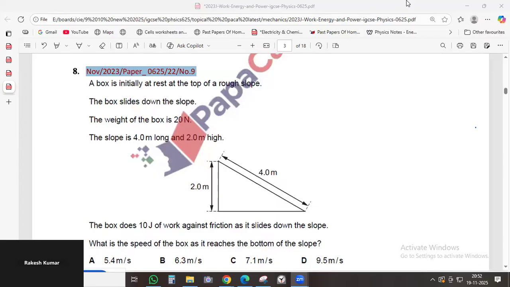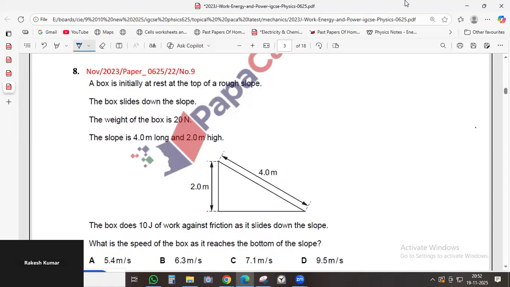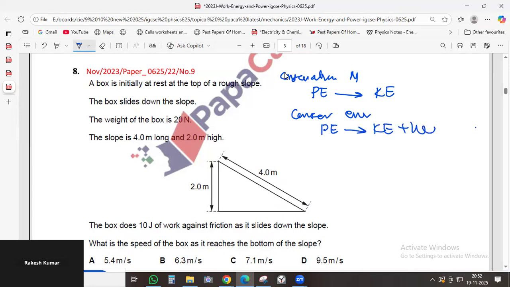Understand that I told you there are two types of laws. One is the conservation of mechanical energy, okay? Conservation of mechanical energy says that the potential energy will convert to the kinetic store. And then there is the conservation of energy. In that we say potential energy converts to kinetic energy plus heat. If there is friction, we follow this, okay?